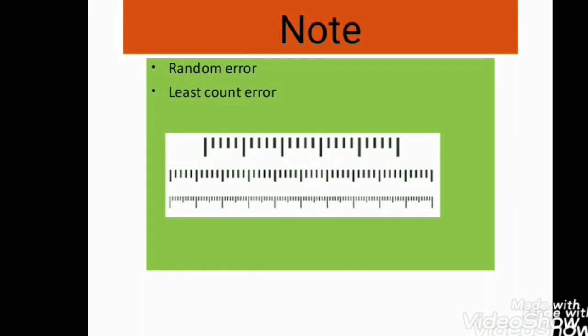Next is the least count error. The smallest value that can be measured by the measuring instrument is called its least count. For example, in a 15 centimeter scale, the smallest value that we can measure is 0.1 centimeter or 1 mm. So the least count error of our scale is 1 mm.